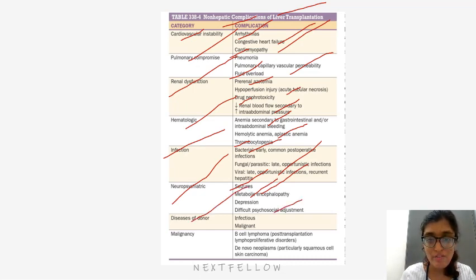Diseases of the donor are infectious and malignant. Malignancy, B-cell lymphomas, that is post-transplantation lymphoproliferative disorders, de novo neoplasms, particularly squamous cell carcinoma.